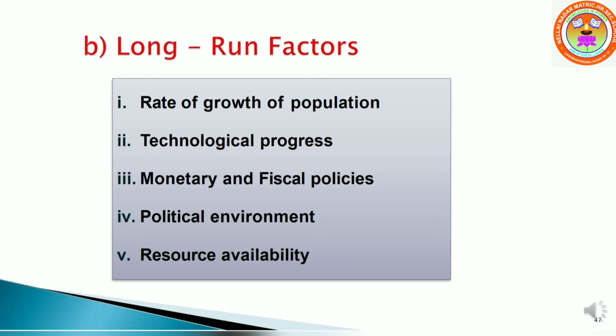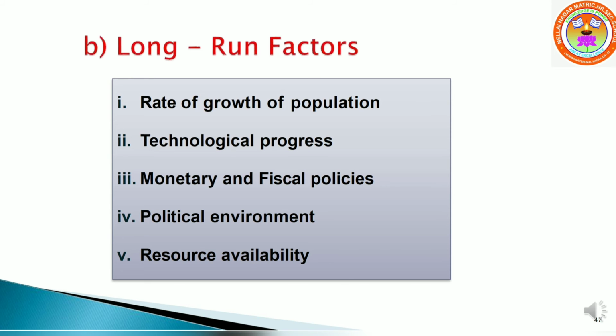Technological progress. If investment and technological development take place in the industry, the prospects of increase in the net yield brighten up. Monetary and fiscal policies: cheap money policy and liberal tax policy.